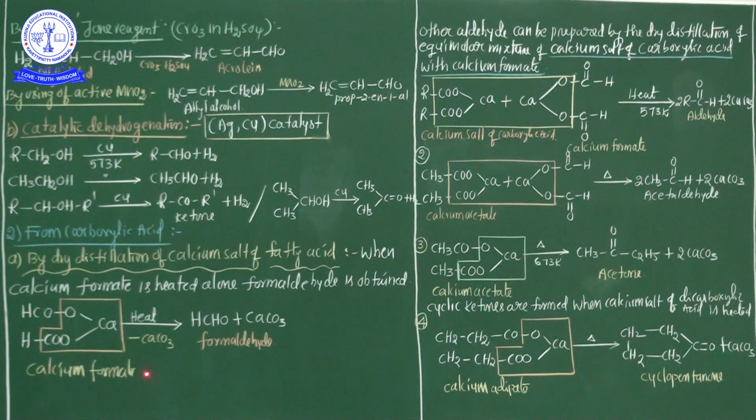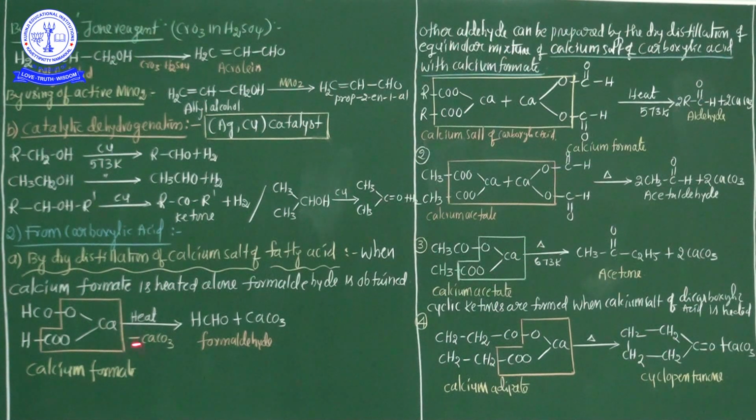See here, calcium formate, (HCOO)2Ca. This is calcium formate, only heating alone. Hence what happened? From this combination, CaCO3 is eliminated.